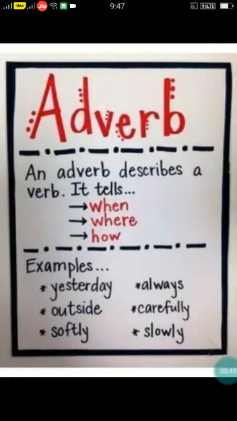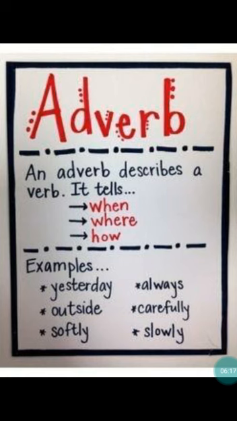It tells when it happened, where it happened, how it happened. For example, yesterday, outside, softly, always, carefully, slowly. All these are adverbs, children. For identifying adverbs easily, we can look for ly words. The words that end with ly will be adverbs.